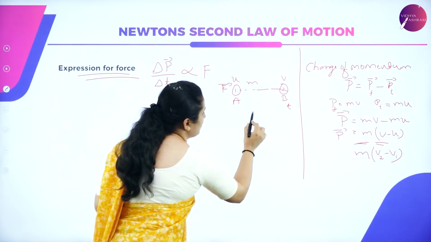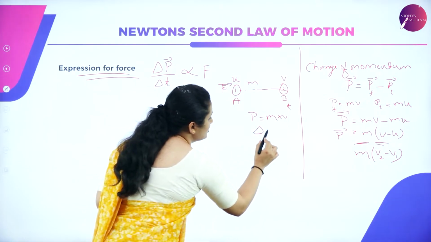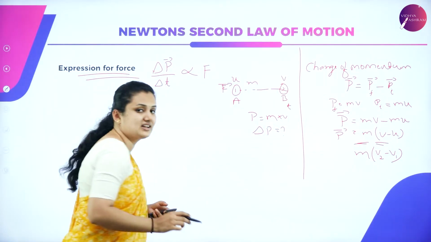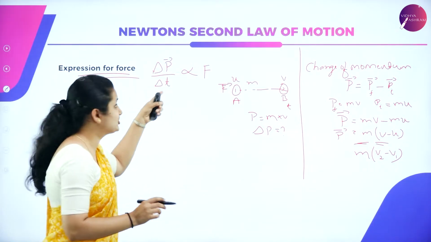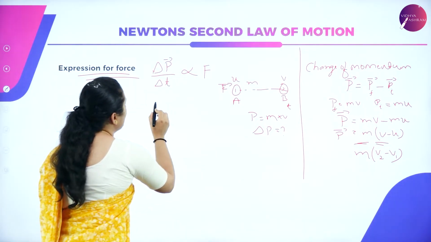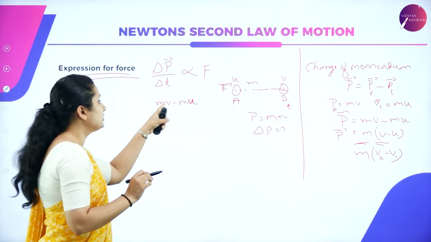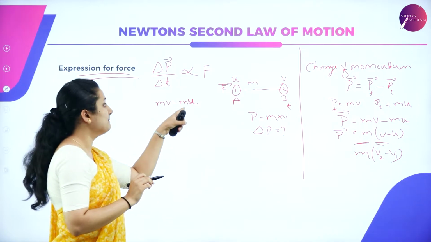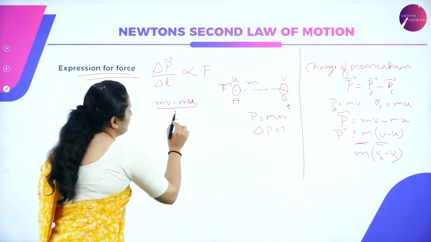The formula for momentum is mass into velocity. How do we calculate change? Final minus the initial. So the change is mv minus mu, divided by time t.